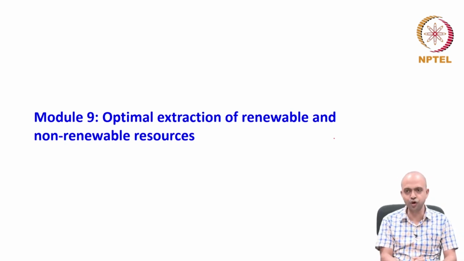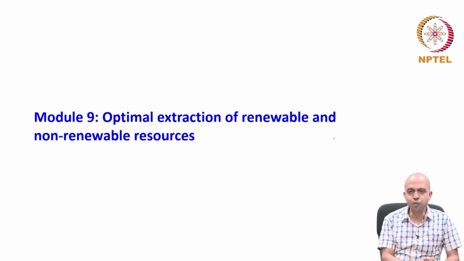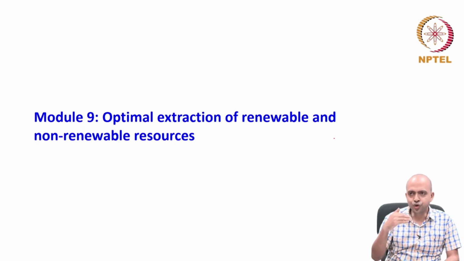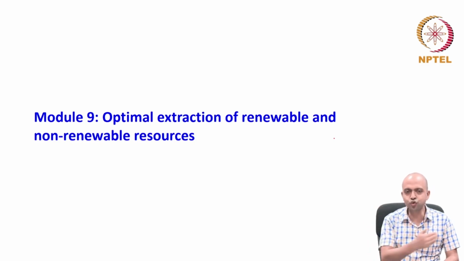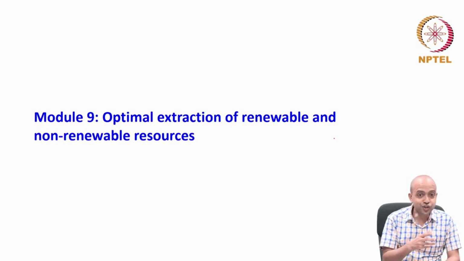Yes, this is so because here we are going to talk about optimal extraction of renewable and non-renewable resources. And when you talk about optimal extraction, what does it mean? That means we should not extract the resources too rapidly or too slowly. But how do you ensure optimal extraction?